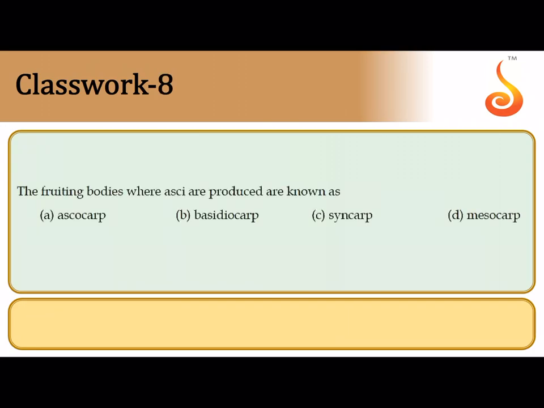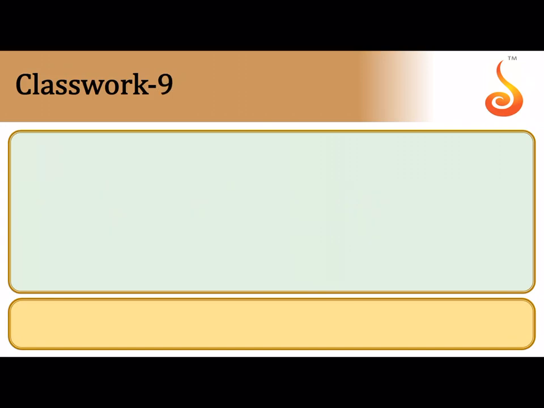The next question says the fruiting bodies where asci are produced. Now asci are nothing but cells which bear spores which are called ascospores, and this is found in kingdom Mycota, that is fungi, and asci are specialized cells which are grouped into fruiting bodies which are referred to as ascocarp, and it is seen in a group or division under kingdom Mycota that is called Ascomycetes. So the correct answer is ascocarp.